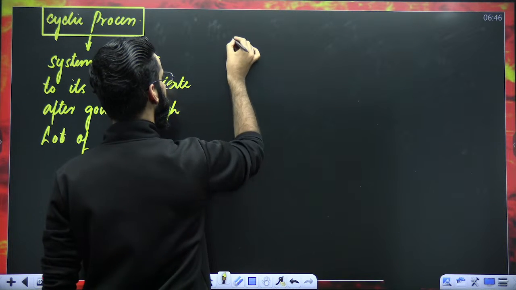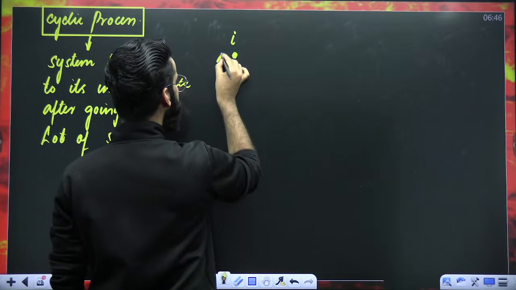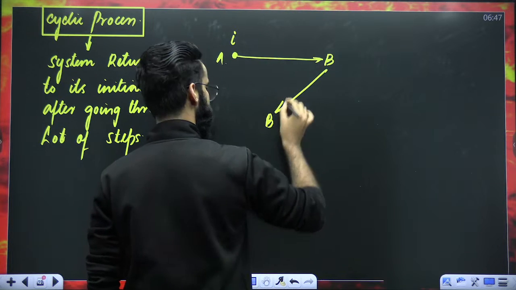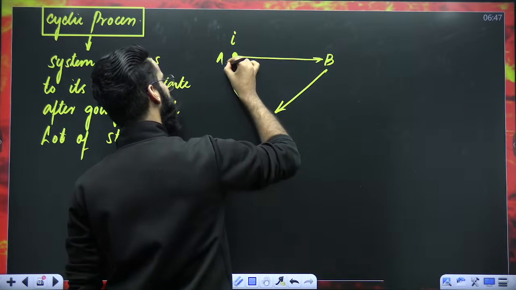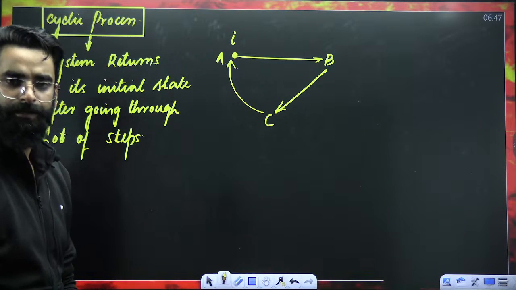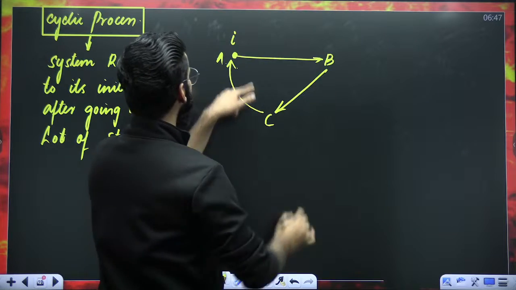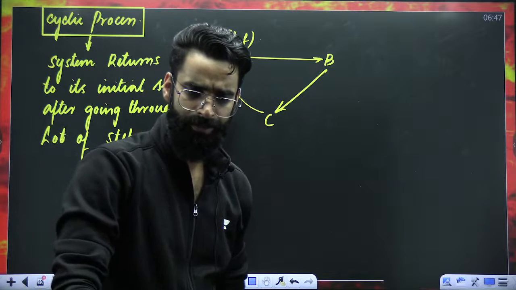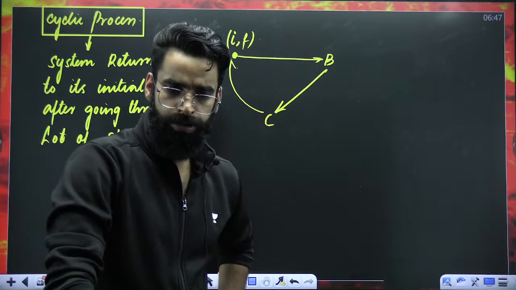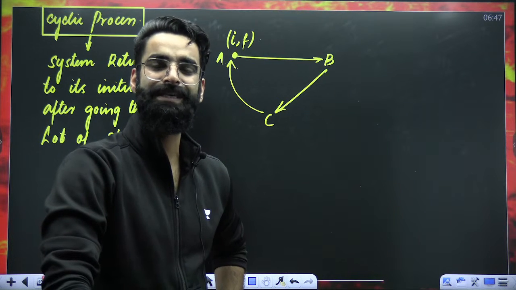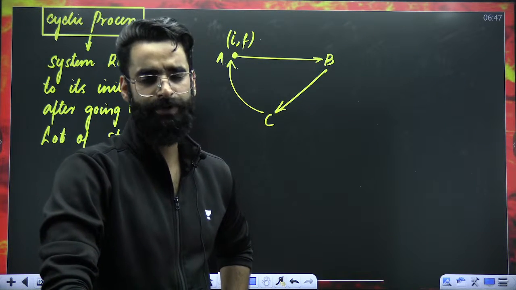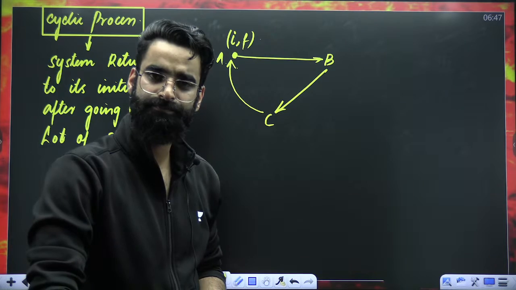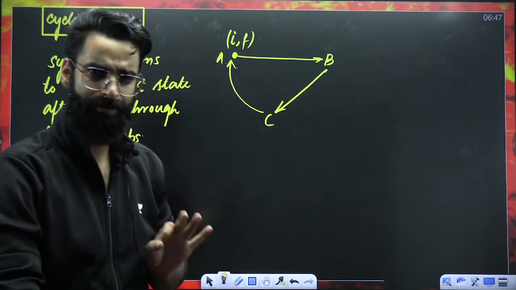For example, you're starting from this point. This is your initial state. You're going from point A to point B. Then you are going from point B to point C. Then from C, you're going again to A. Can I say your initial state and final state are the same? And my dear students, whenever the system returns to its initial state after going through a lot of steps, what do we call this process? Cyclic process, right? So I can say the system is undergoing a cyclic process.